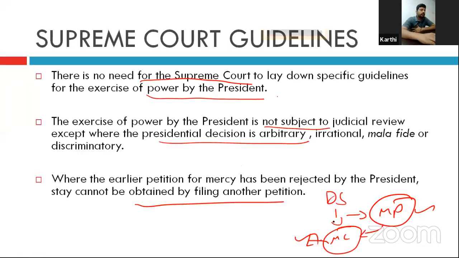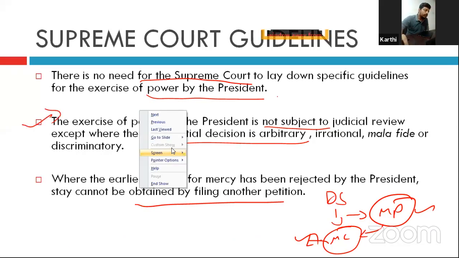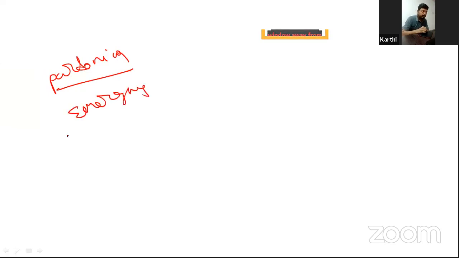So this is all about the pardoning powers of the president. In today's class, we have seen three different powers of the president. One, the pardoning power. Second, the emergency power, right?